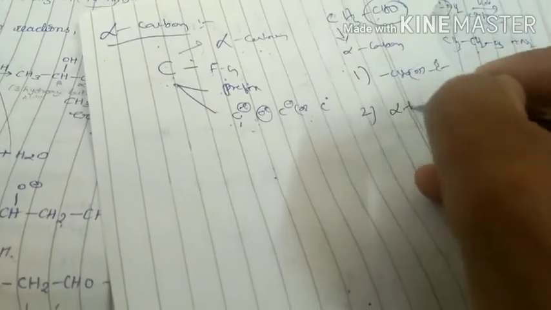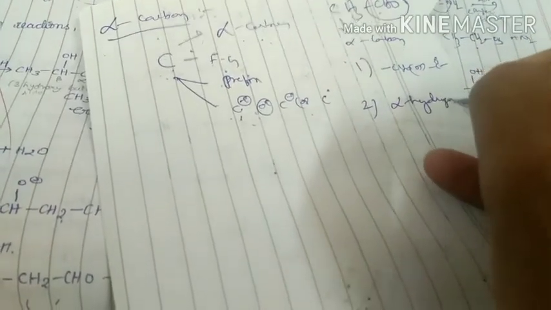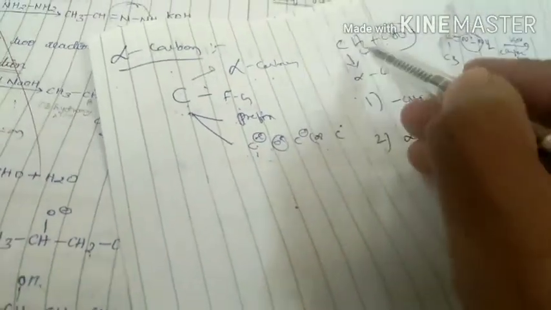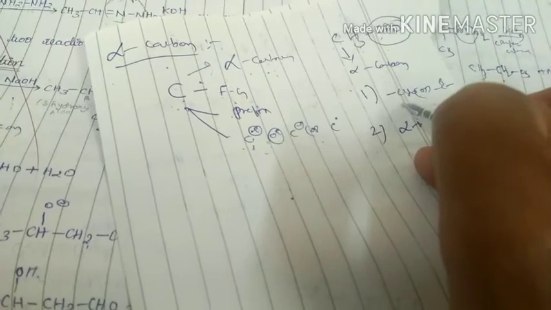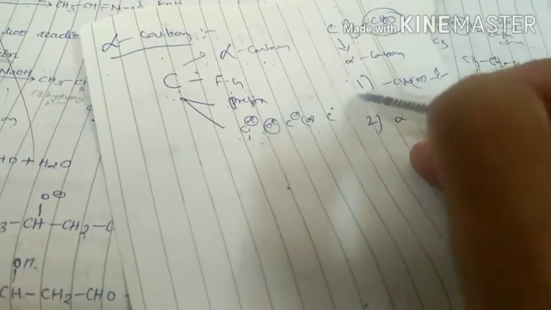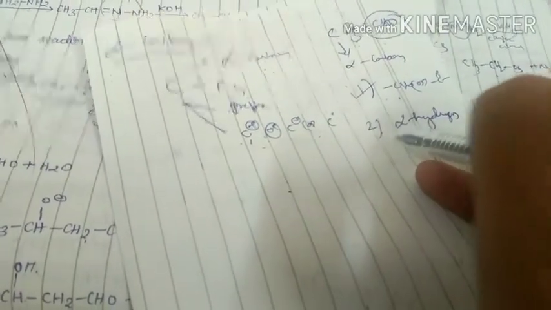Second one, alpha hydrogen. See, in this molecule, the functional group present is the aldehyde group. So the first condition is satisfied. Second condition is what? Alpha hydrogen.